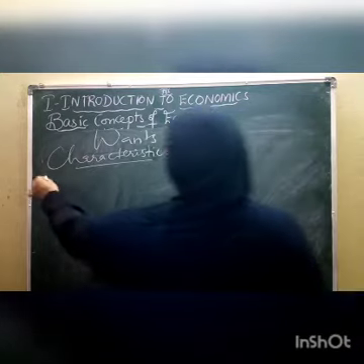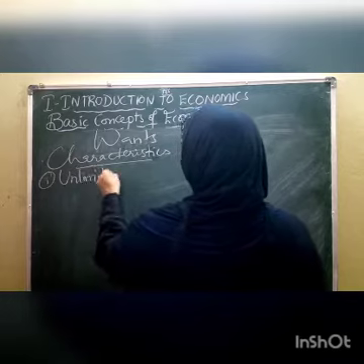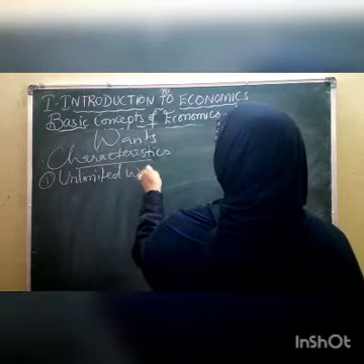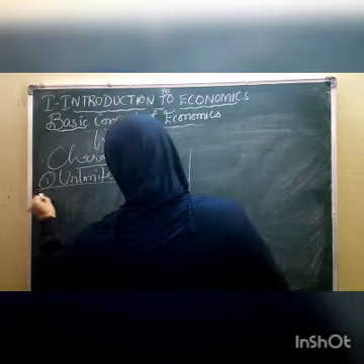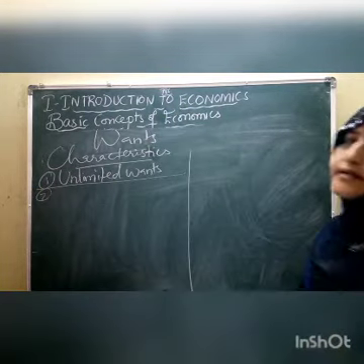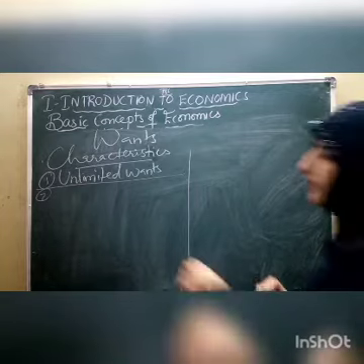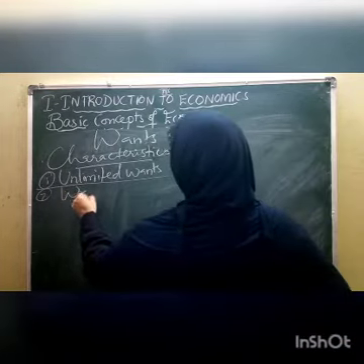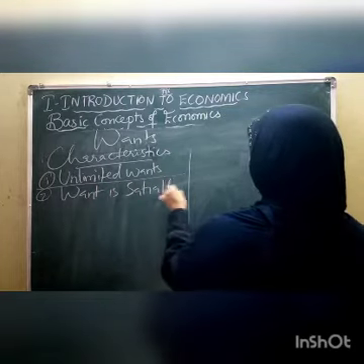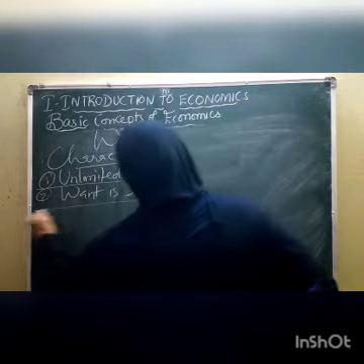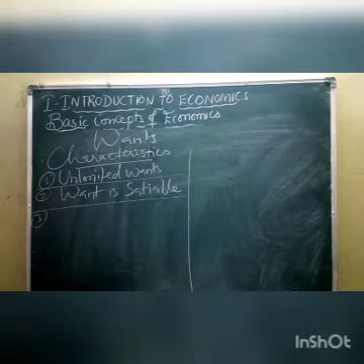The first characteristic of want is unlimited wants. Followed by that, the second one is want is satiable.